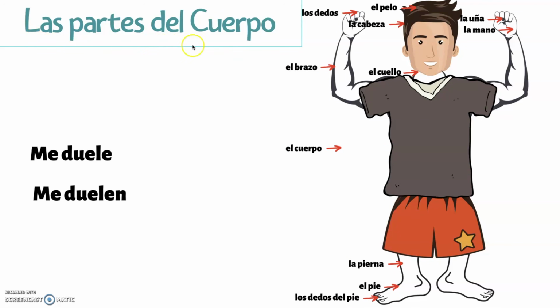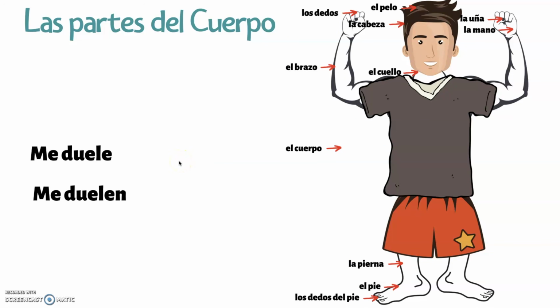Now that you know las partes del cuerpo, we can talk about what hurts using me duele or me duelen. Remember that you could make brazo plural by saying los brazos. The same thing for manos, las manos, las piernas, and los pies, just in case you need that.